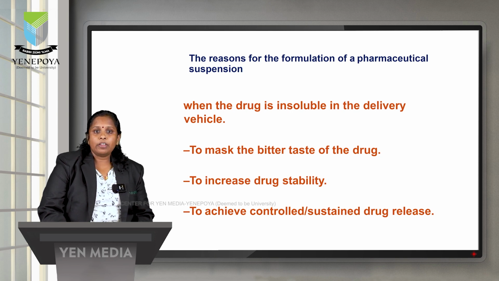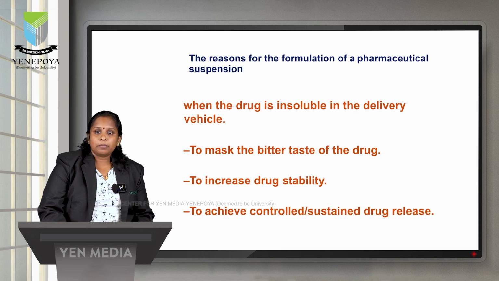The third reason why we are converting into a suspension is for controlled and sustained release. After taking a medicine, the drug enters our GIT region. When the drug enters the GIT region, it is solubilized in the GIT fluid. From there, the particles are absorbed by the cells and circulated to the whole body.